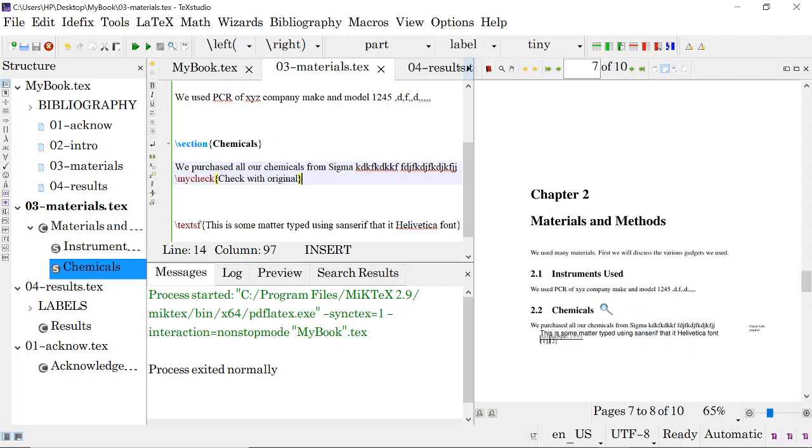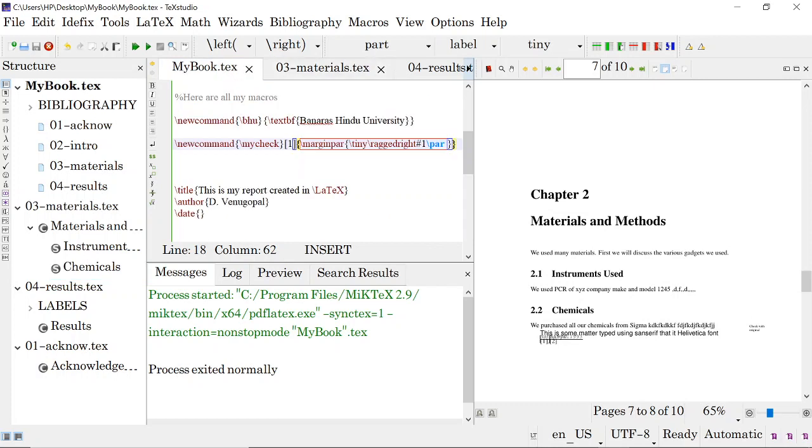Suppose one day your thesis is not correct, it is not completed, and your guide calls you to give a printout of your thesis to check it. But you don't want to give all these things, so that your guide won't think that you have not completed the job properly.